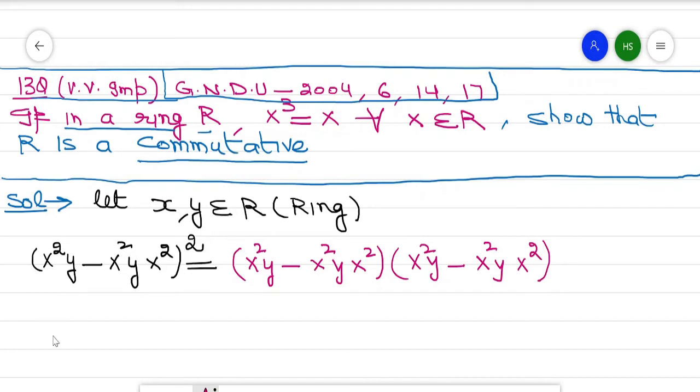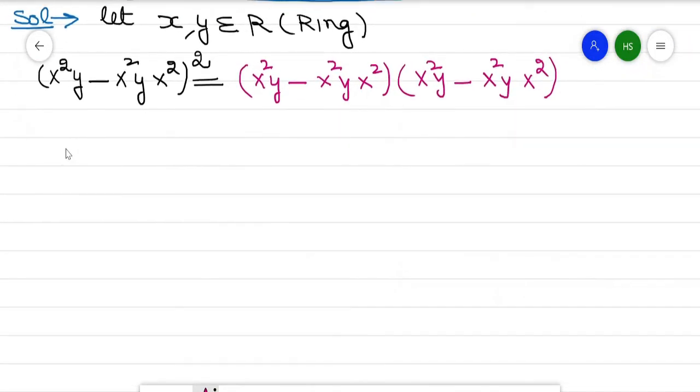Now apply the distributive property one by one.